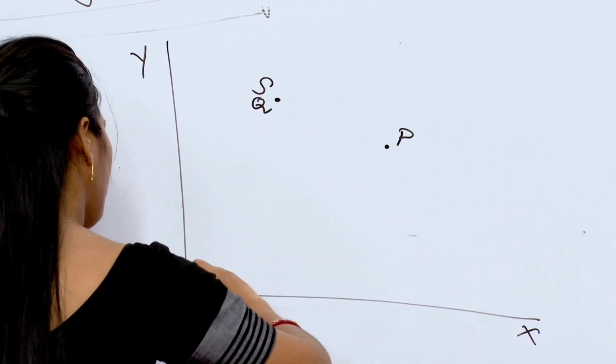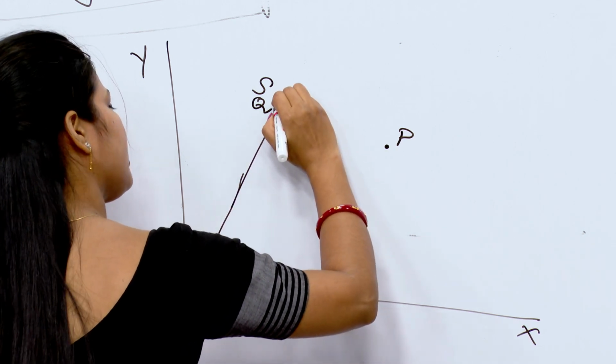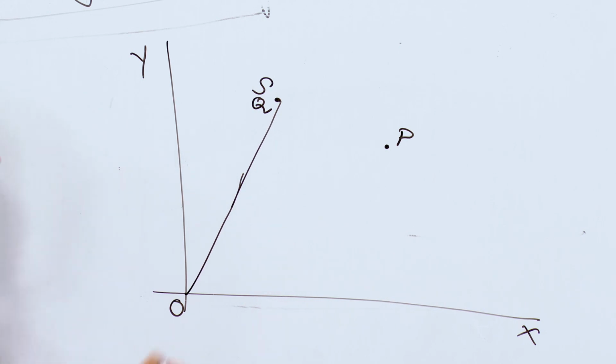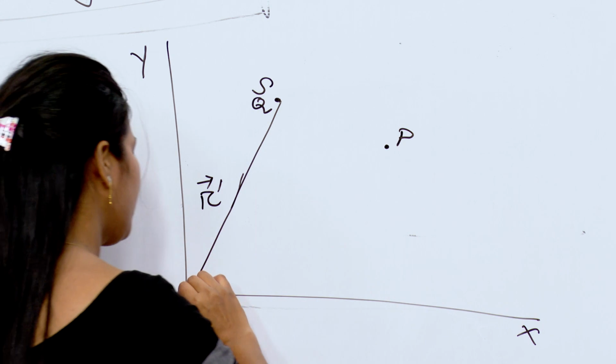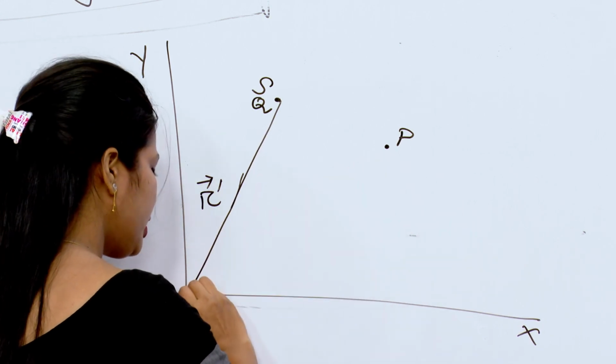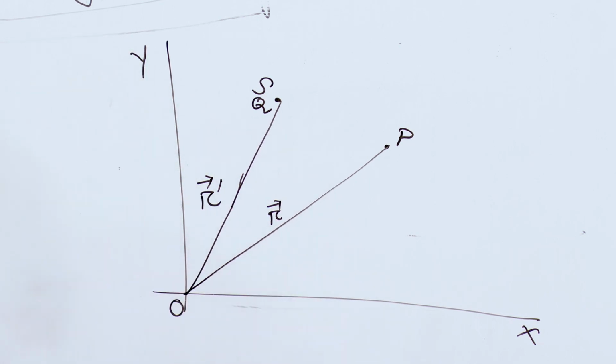The position vector of S relative to O is r dash vector, and the position vector of point P relative to O is r vector.